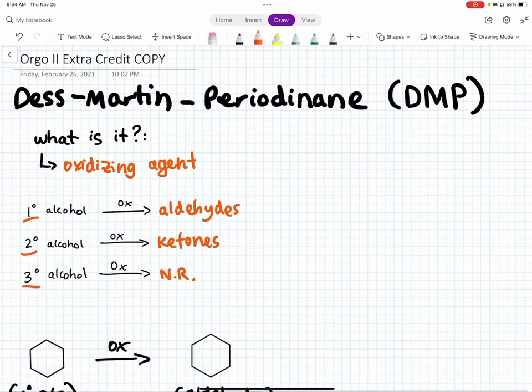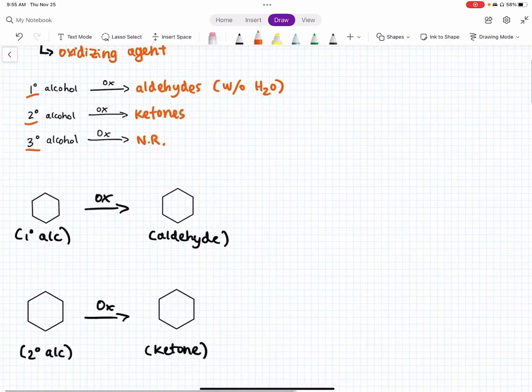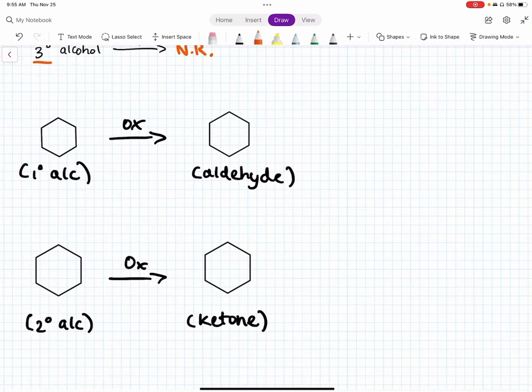It's important to note that primary alcohols only convert to aldehydes in the absence of water, so without water. Some examples: if you have a primary alcohol like this, and you know this is primary because this carbon is only bound to one other carbon right here, this will be converted into an aldehyde, which looks like this. If you have a secondary alcohol, and you know this is secondary because this carbon right here is bound to two other carbons, it will be converted to a ketone, which looks like this.